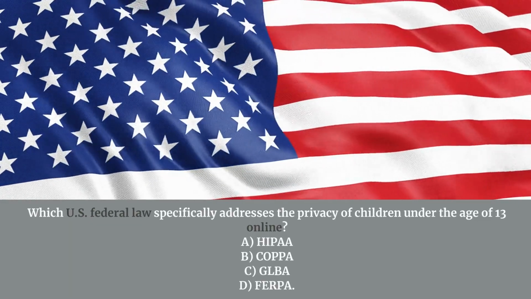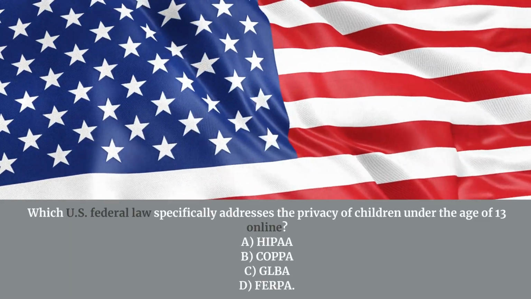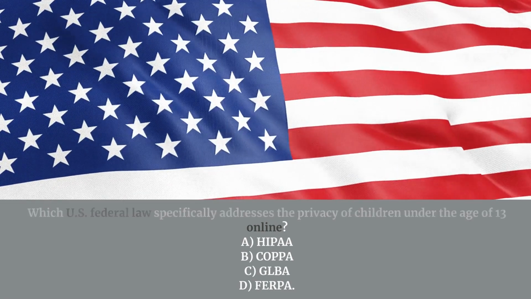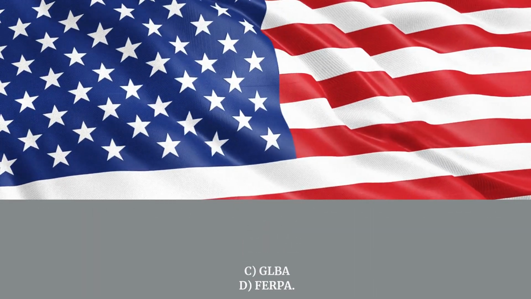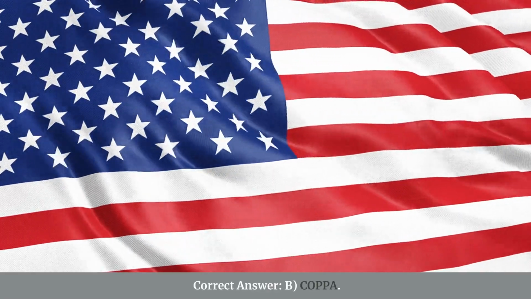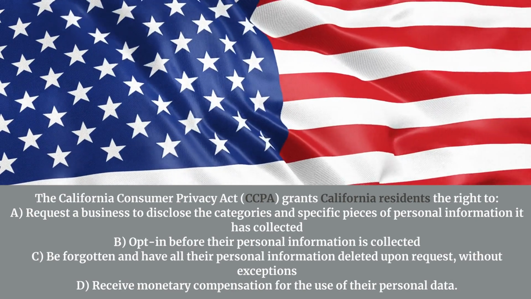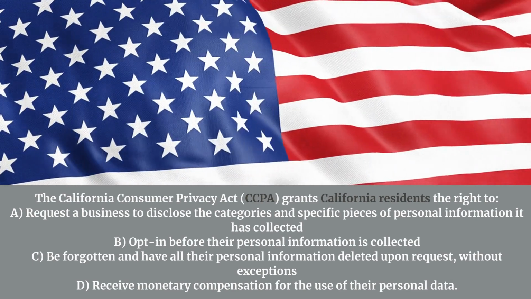Which U.S. federal law specifically addresses the privacy of children under the age of 13 online? A. HIPAA, B. COPPA, C. GLBA, D. FERPA. Correct answer: B. COPPA. The California Consumer Privacy Act, CCPA, grants California residents the right to A.